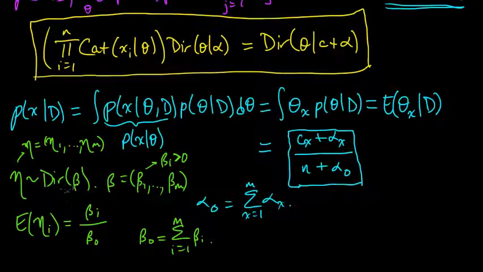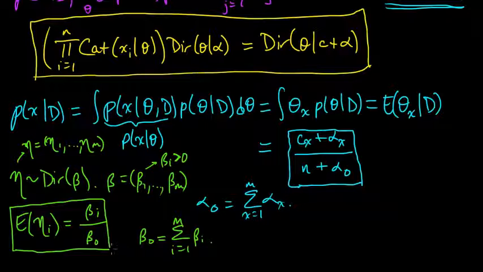So a Dirichlet distribution is a probability distribution over probability distributions. You have to get your head wrapped around that a little bit. Not over arbitrary probability distributions, it's over the PMFs on 1 through m. And so this is just the expression for the expected value of the ith coordinate of that function.